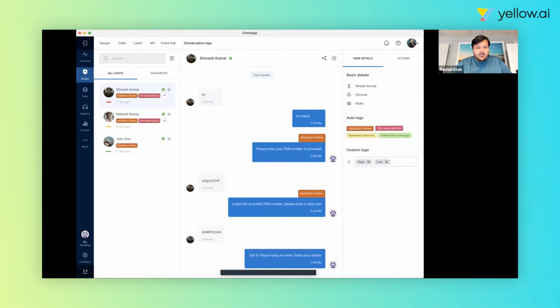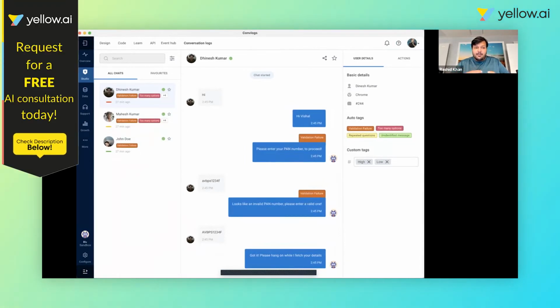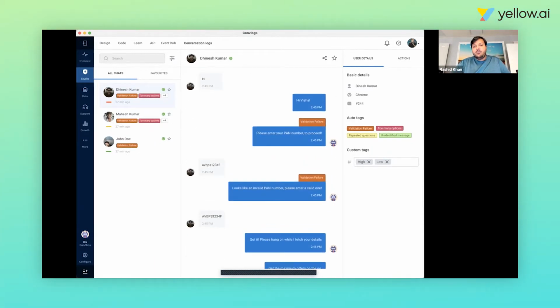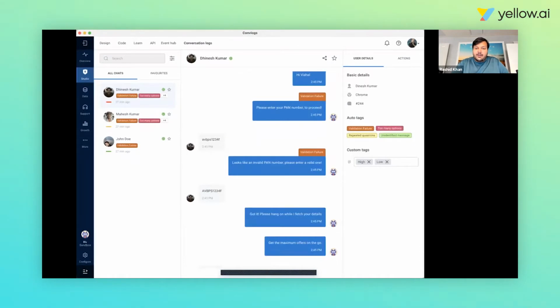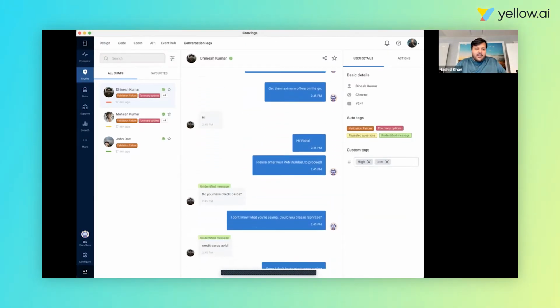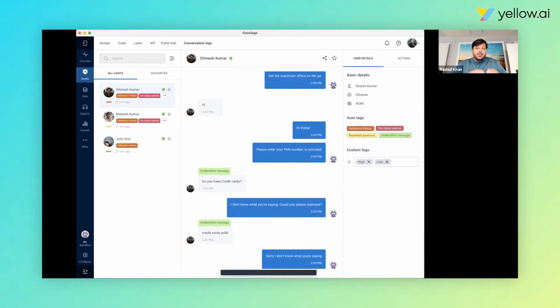They can see all the chats which have come in and apply filters on top of that in terms of the time and when it's coming up. Over here, I can see the complete conversation which has happened. And what we do in real time is we add tags based on whether a validation has failed, or the user has been typing something too many times and the bot is unable to understand, or there's an unidentified message as well. So all of these come up.